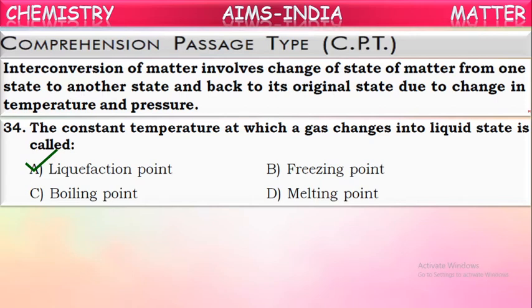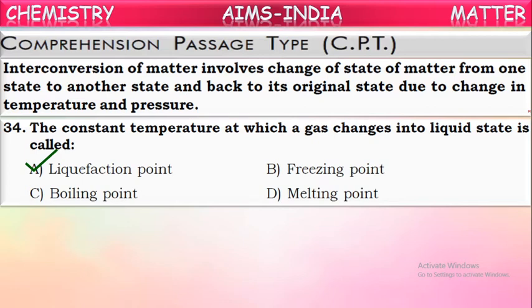We may get one doubt here. What is the major difference between liquefaction and condensation? In both, a gas converts into liquid state. But in condensation, a gas which is formed from a liquid converts back into liquid state.